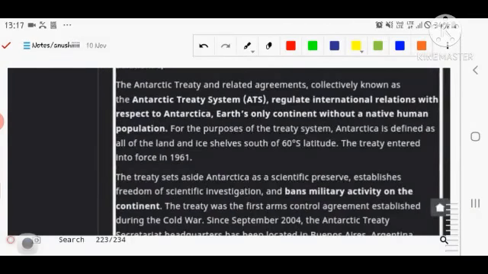If you are talking about the Antarctica Treaty System that regulates international relations with respect to Antarctica, Earth's only continent where a native population cannot be found, this treaty was signed in 1961, or rather entered into force in 1961. The treaty sets aside Antarctica as a scientific preserve, establishes freedom of scientific investigation, and bans military activity on the continent. So that's the main aim here.